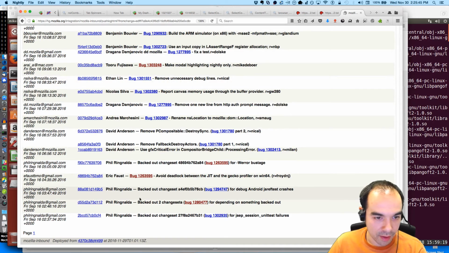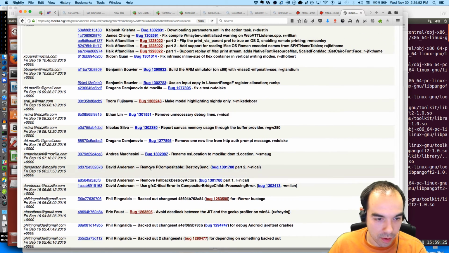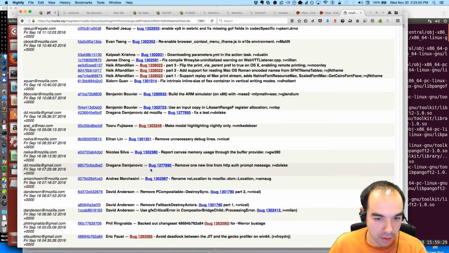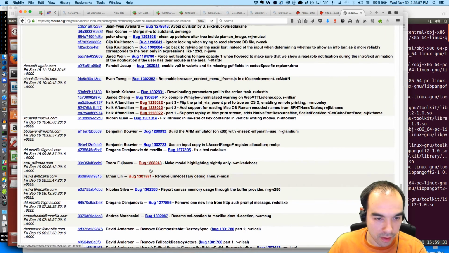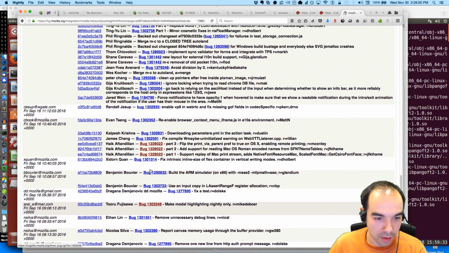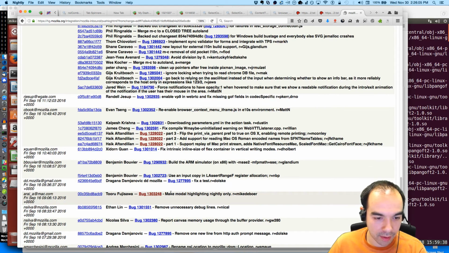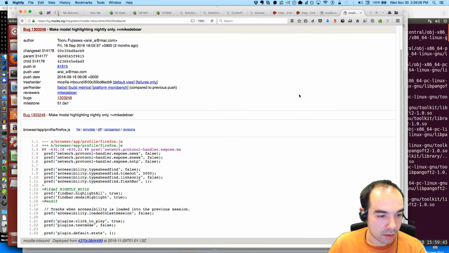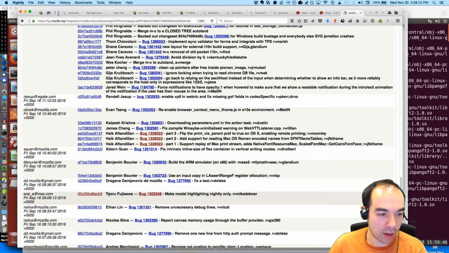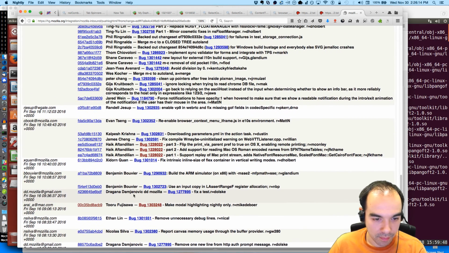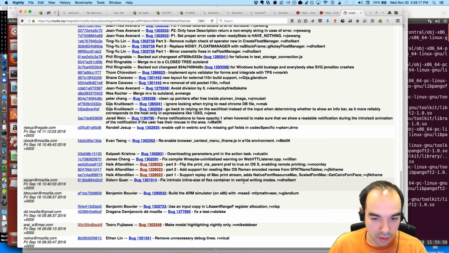This is the stuff. So what happened in here? Well, there were some backouts. Modal highlighting was made nightly only. But before then, it was already on, so that shouldn't have changed nightly. Here something about flex.